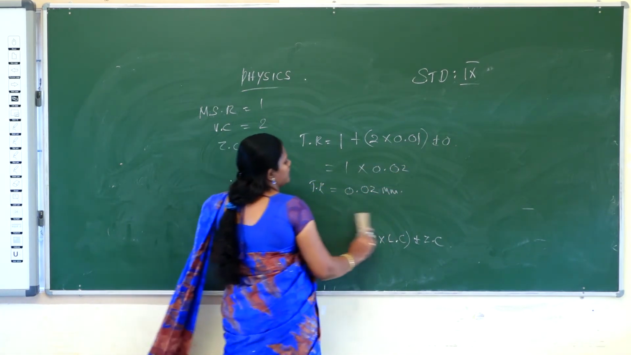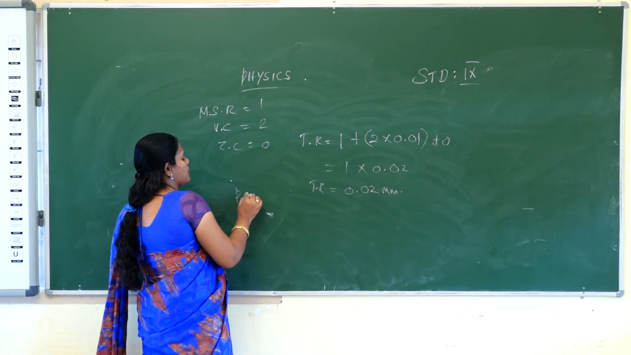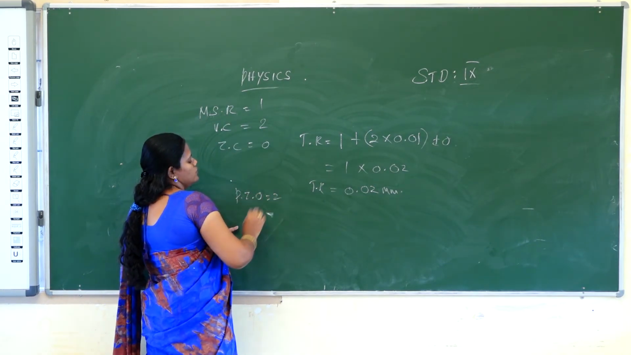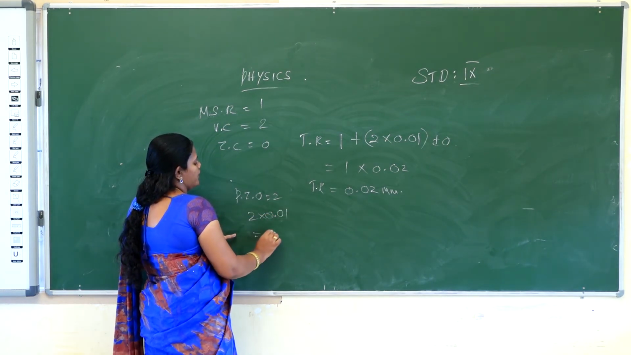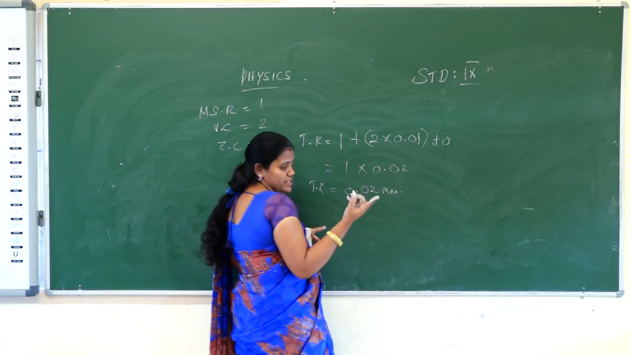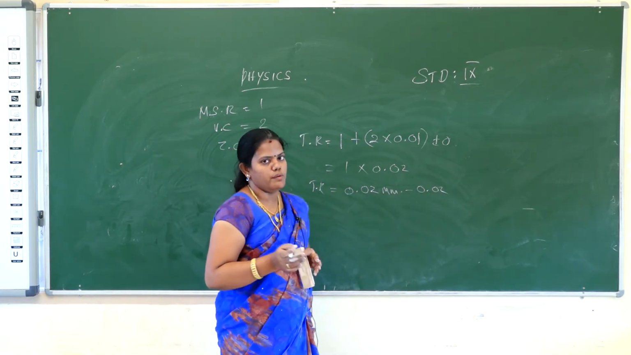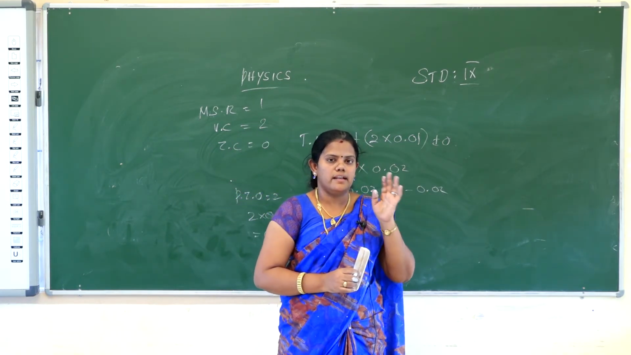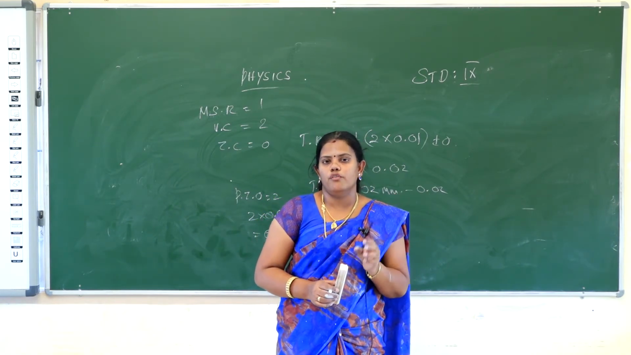Suppose the thing has a positive zero error, and suppose the positive zero error is 2. Positive zero error is 2, so 2 into 0.01, that is 0.02. You have to subtract this positive zero error from the value, so 0.02. For a negative zero error, you have to add it to the value. So once the errors are found, you can easily calculate the diameter of one thing.